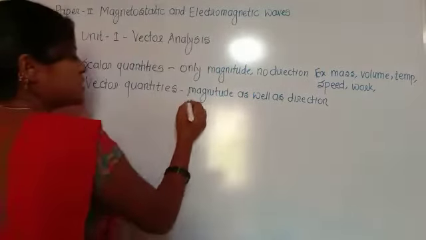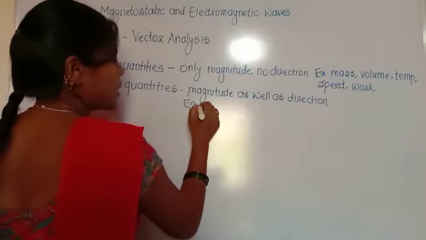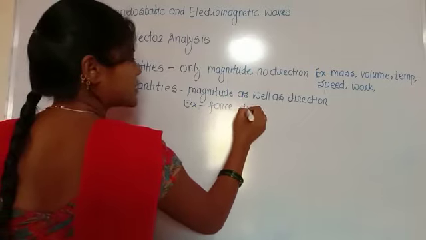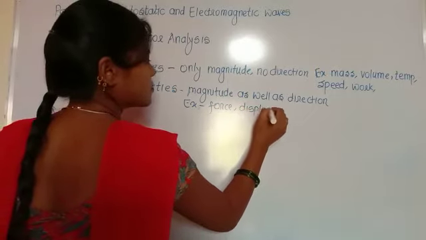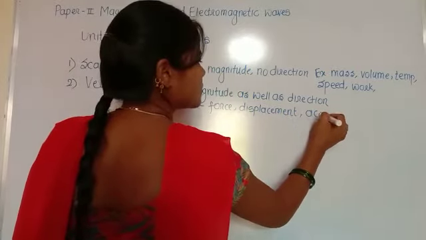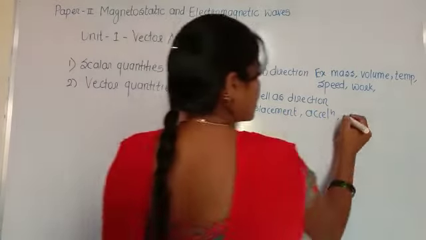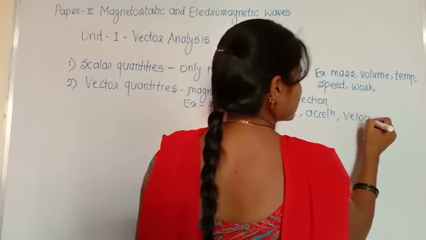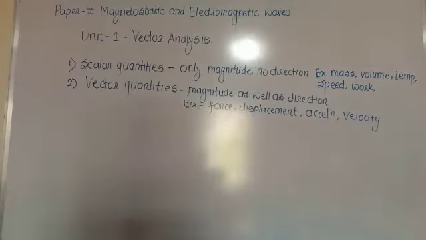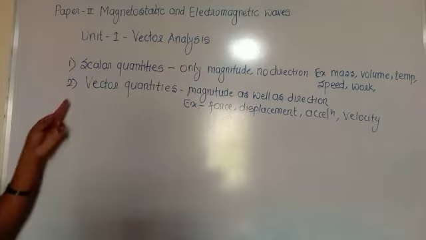Examples of these are force, displacement, acceleration, velocity. Okay, so these are some examples of vector quantities. Other examples are momentum, electric field, intensity. So these are examples of vector quantities.